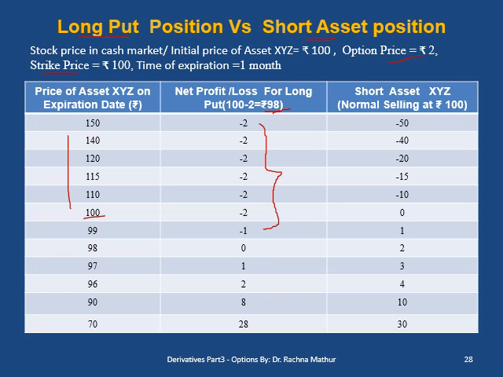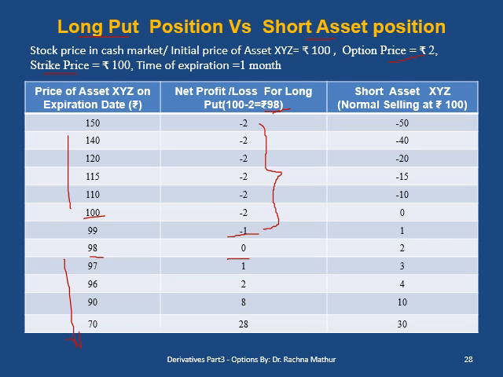If the price of an asset is less than 100 but greater than 98, the put option buyer will exercise and book a net loss on the position. Exercising a put option limits the loss to less than 2 rupees. If the price of an asset is 98, the long put position will be at a break-even point. If the price of an asset is less than 98, the put buyer will realize a profit.